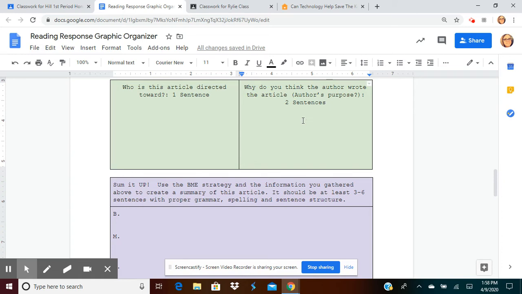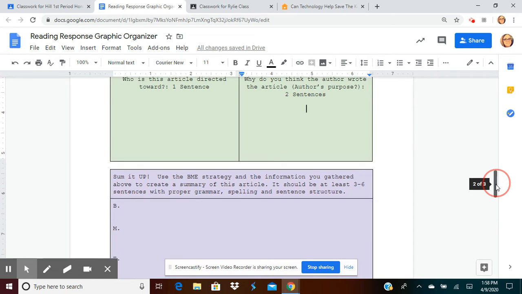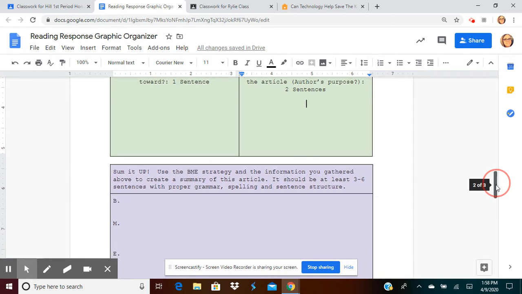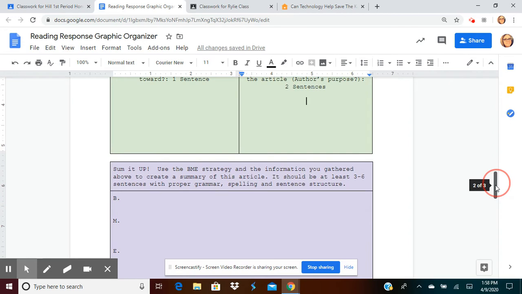Why would they write about a duck-billed platypus and the makeup of a duck-billed platypus? In order to give us information about that animal. So make sure that you are focused on, why do you think the author wrote the article? Is it to inform? Is it to persuade? Is it to entertain?